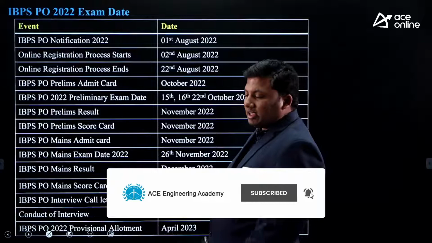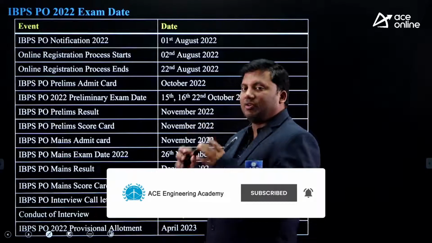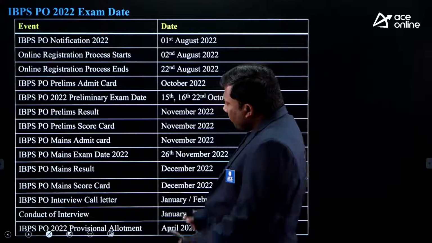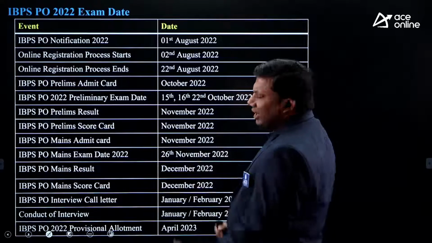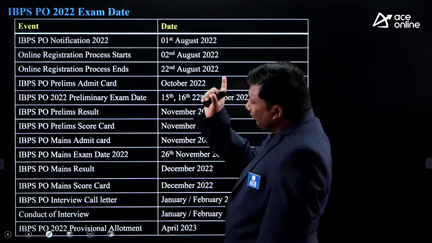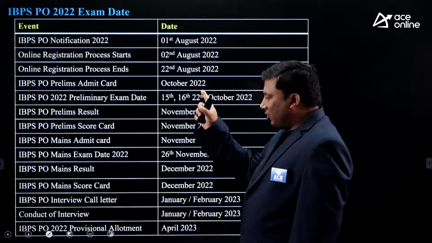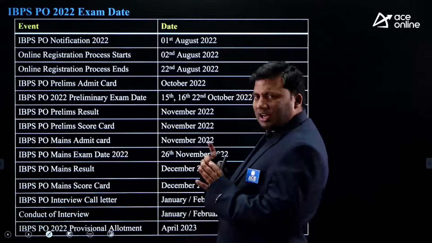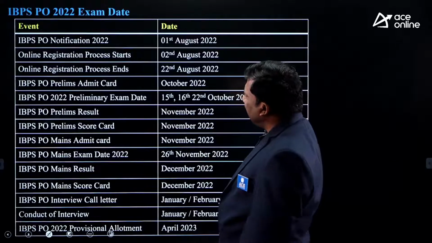Now, we have discussed the registration window and the tentative exam dates. Now, this will give you complete clarity about all the possible dates, your journey from the time when you apply after the notification to probably the allotment. Journey dates, most likely these are the dates.